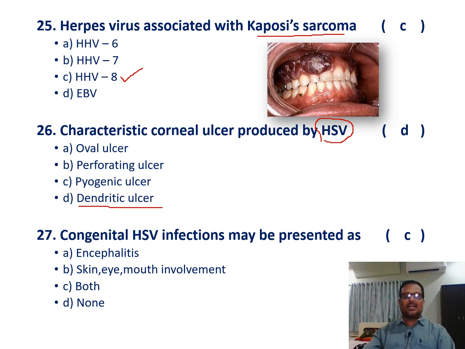Next, 27: congenital herpes simplex virus infections may be presented as what? It may present either in the form of encephalitis or in the form of vesicular lesions on the skin, eye, and mouth. So congenital infections in herpes simplex virus may be manifested as encephalitis or skin lesions, eye lesions, or mouth involvement. So the answer would be both.